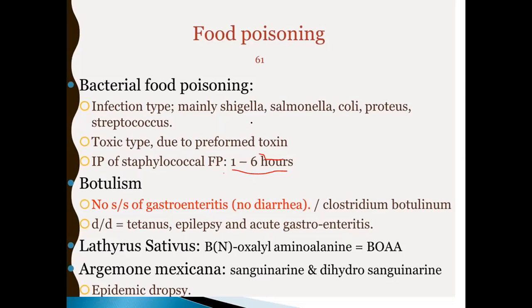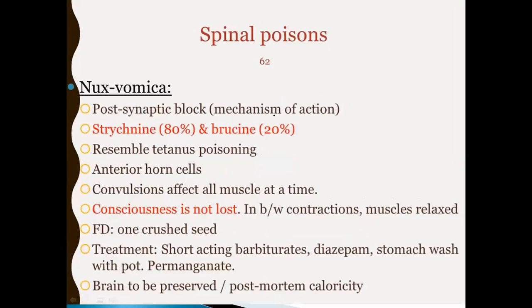Then we are moving to the spinal poisons. First is nux vomica. It is causing postsynaptic block. Strychnine is 80% and brucine is 20%. It resembles tetanus poison. Anterior horn cells are affected. Convulsions affect all the muscles at a time.